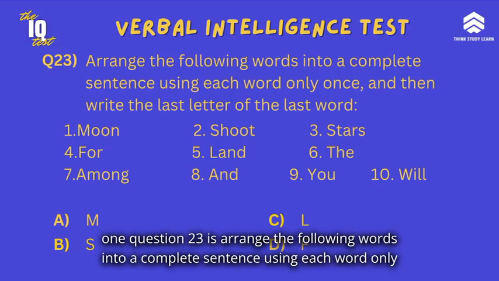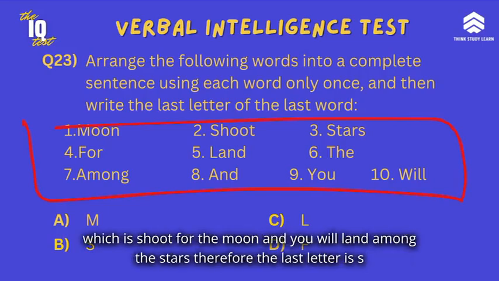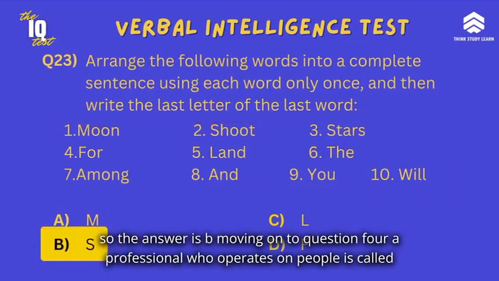Question 23 is arrange the following words into a complete sentence using each word only once and then write the last letter of each word. We can see that these words make a famous quote which is shoot for the moon and you will land among the stars. Therefore, the last letter is S. So the answer is B.